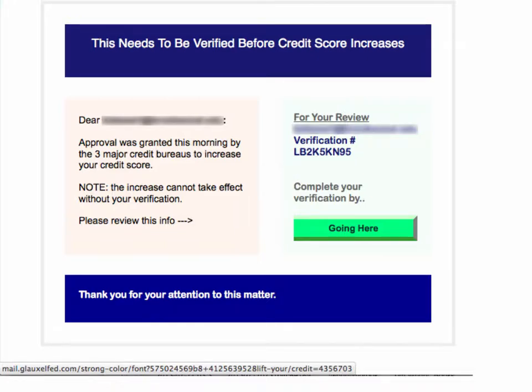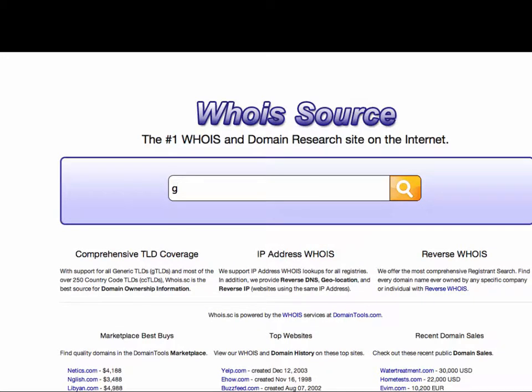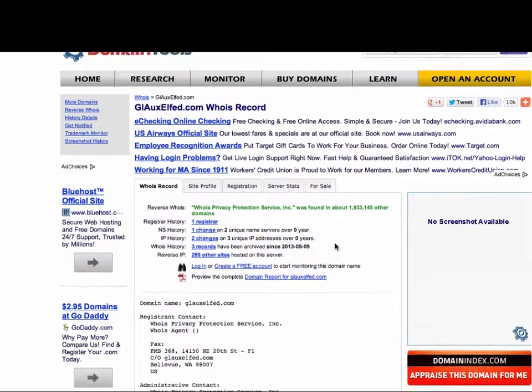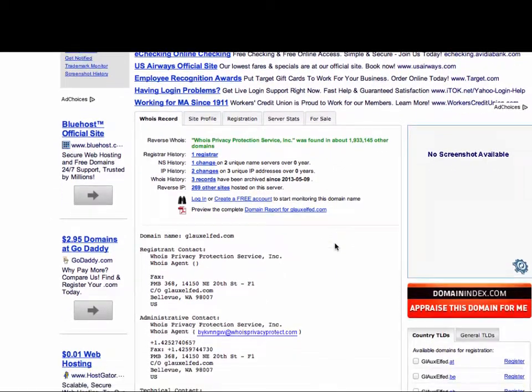Well, let's jump over to our WhoIs, gloxelfed.com. And again, we're not concerned about the subdomain, just the primary domain. We see here that Gloxelfed is actually registered to a WhoIs Privacy Protection Service.